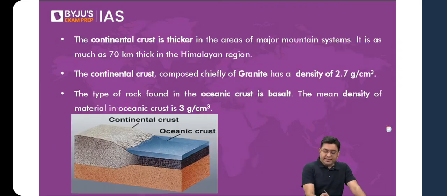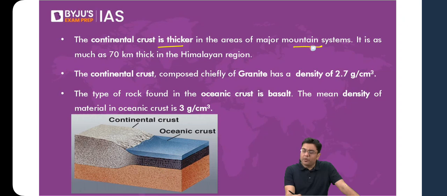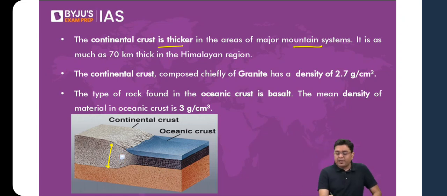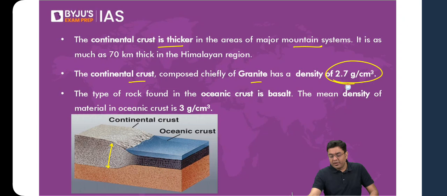So the continental crust is thicker in areas of major mountain systems, in regions such as the Himalayas, where crustal compression happens. The crust can be as thick as around 70 kilometers. The continental crust, composed chiefly of granite, has a density of around 2.7 gram per centimeter cube. And the type of rock found in oceanic crust is basalt, where the mean density is around 3 gram per centimeter cube.